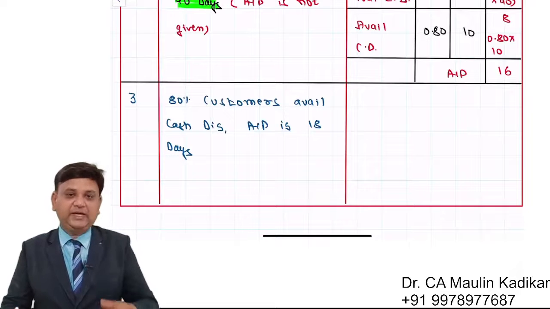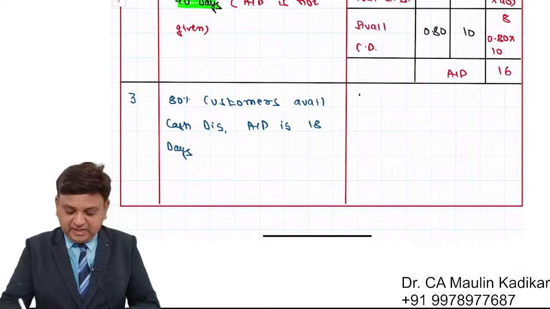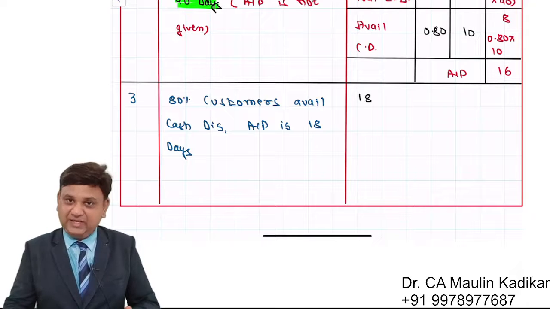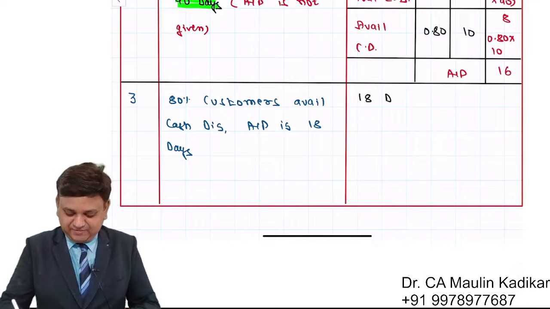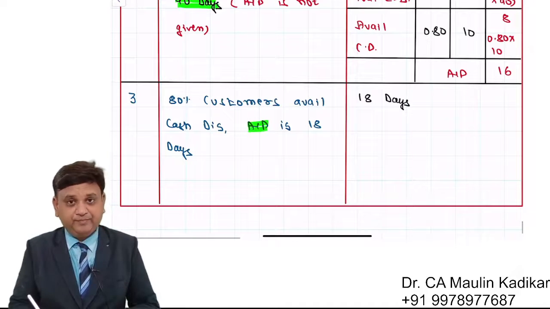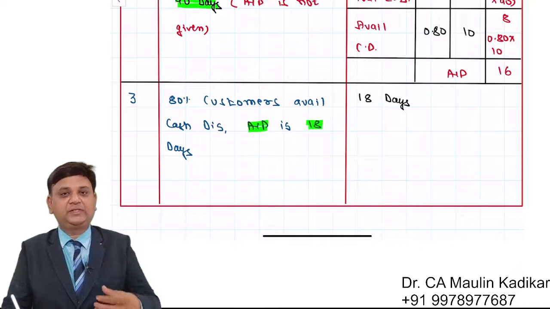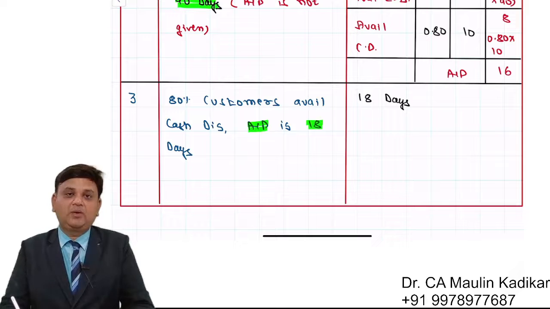So friends, over here we can say that the answer would be 18 days. Yes. Whatever average collection period is given to us in the question, that itself is going to be used for calculation of the answer. That's it. Why?